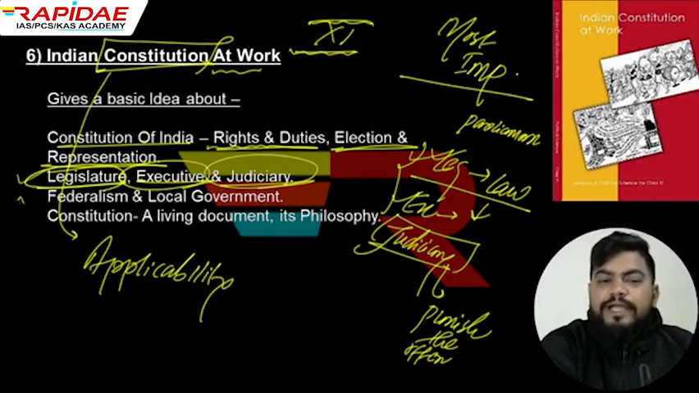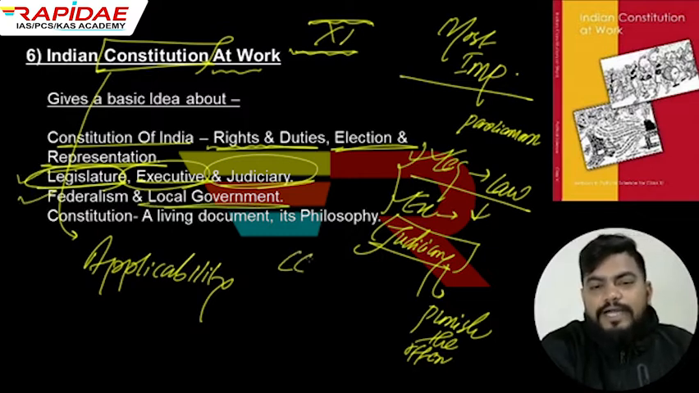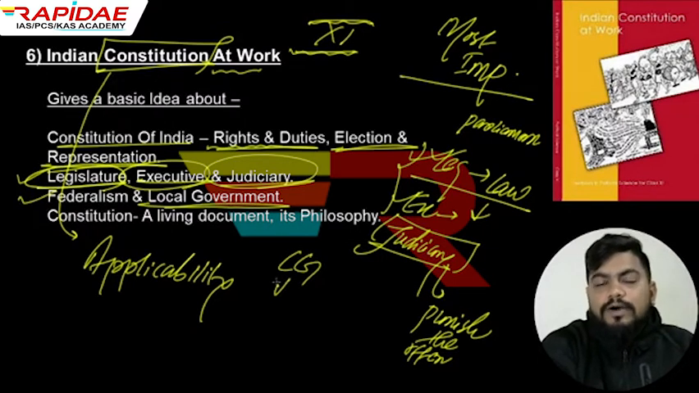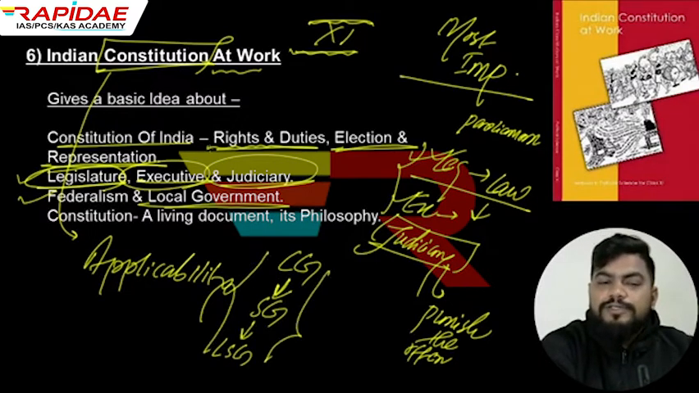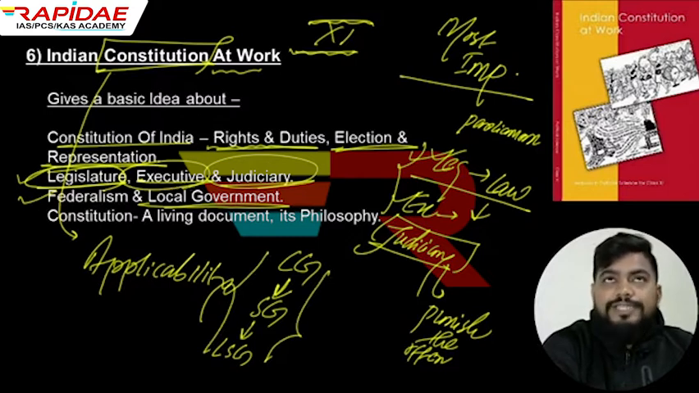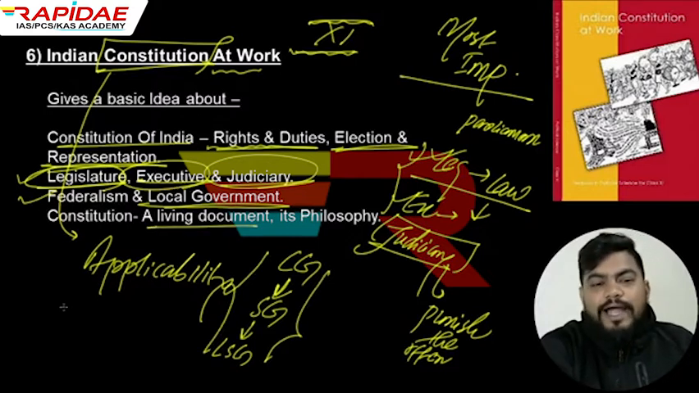Then we will be talking about federalism and local government. So I have already told you central government gives powers to state government, and state government gives powers to local self-government. So this is the perfect federalism you will also be getting to know. Additionally, how the constitution is a living document. You know that the constitution is changing.